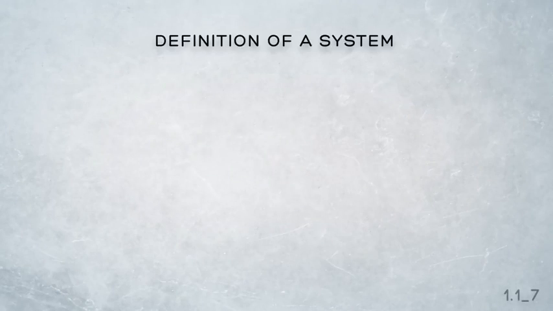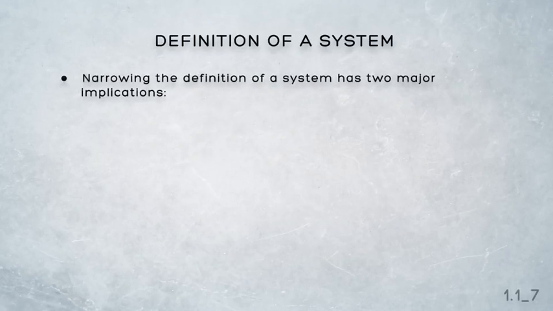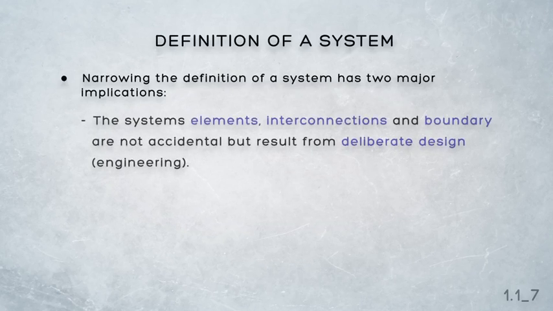This narrowing of the general use of the word system is very important because it has two major implications. First, when we refer to a system as comprising system elements that are interconnected in order to achieve a purpose, we imply that all three of those principal aspects result from conscious choice. That is, we're referring to a system that has been deliberately designed or engineered, hence our interest in systems engineering.